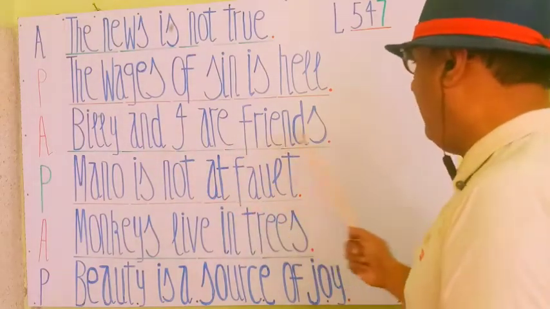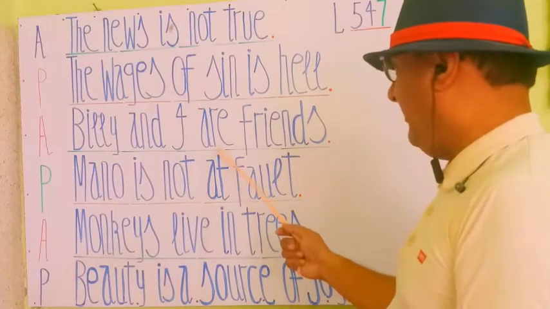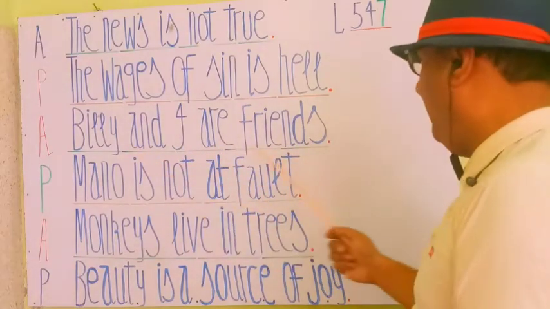Billy and I are friends. So the helping verb will be written as are, not is. So Billy and I are friends.